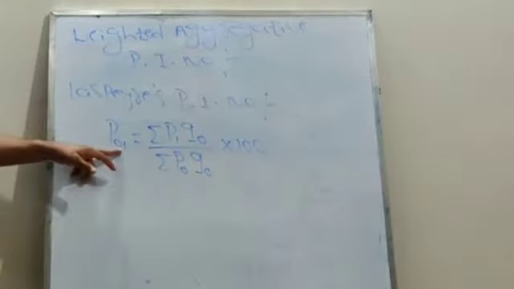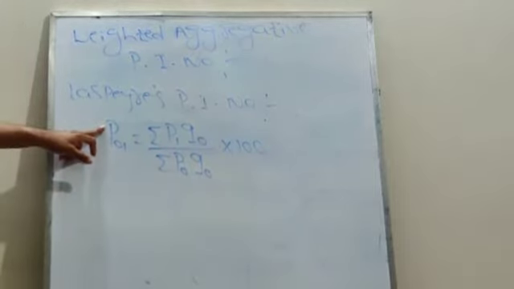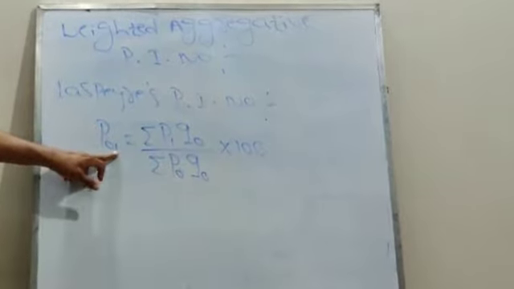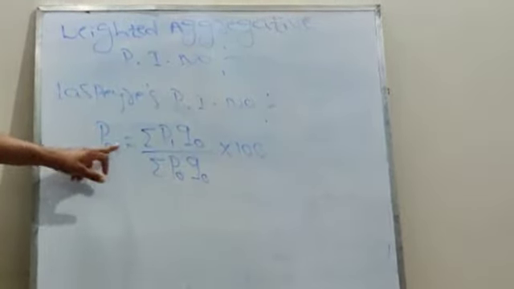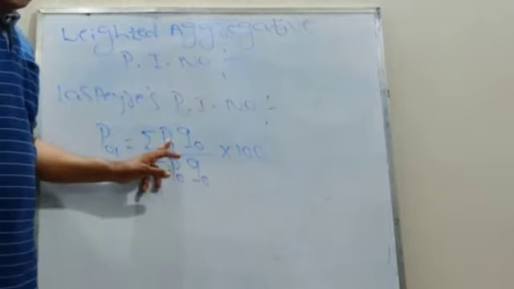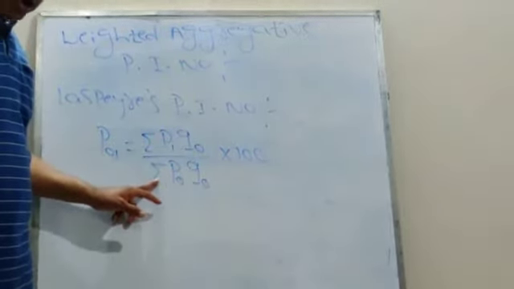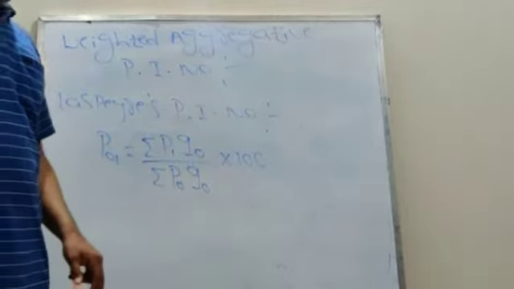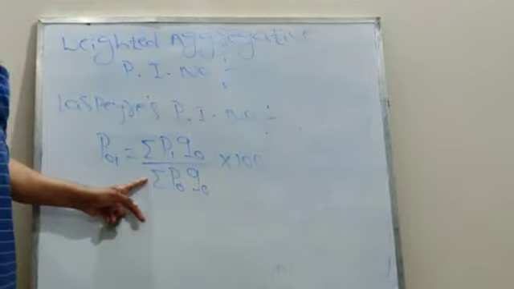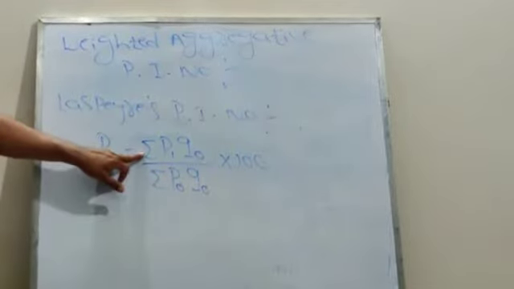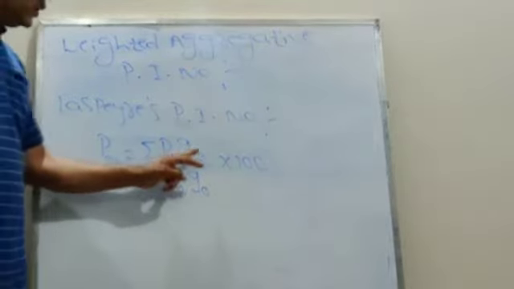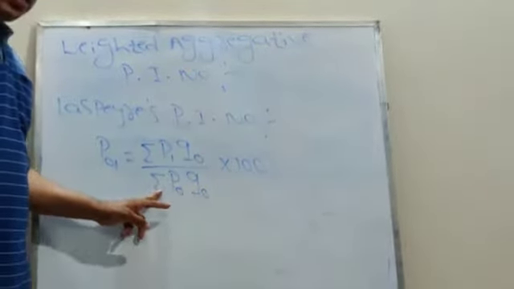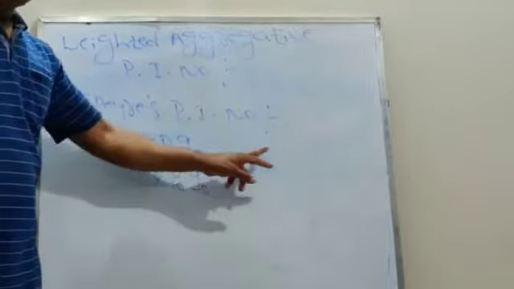Here P01 indicates the price index number expressed as current year with respect to the base year. This is equal to summation P1 Q0 divided by summation P0 Q0 into 100. This is the symbol for summation, not sigma. In mathematics it is called sigma, but in statistics it is called summation. Summation means sum of the values.